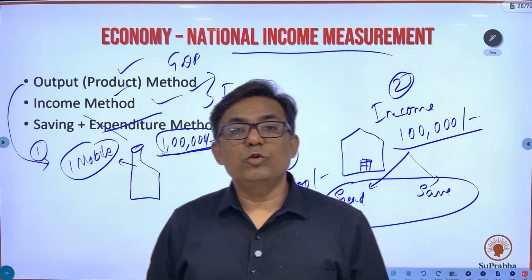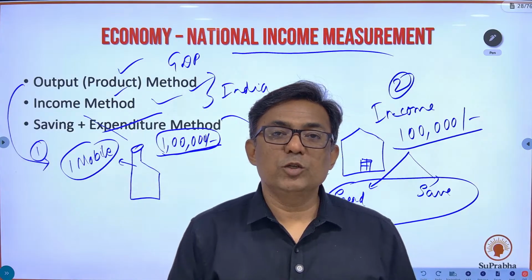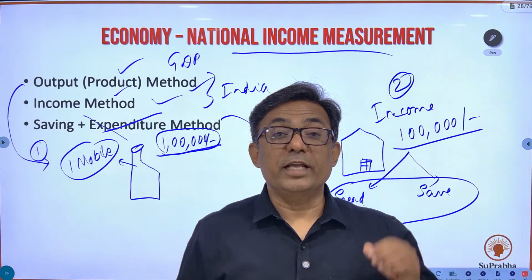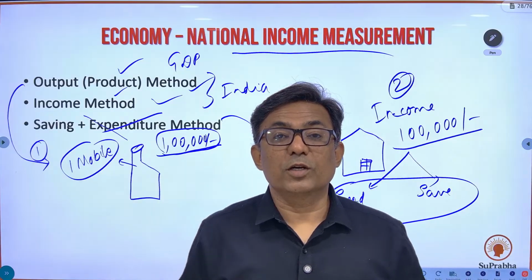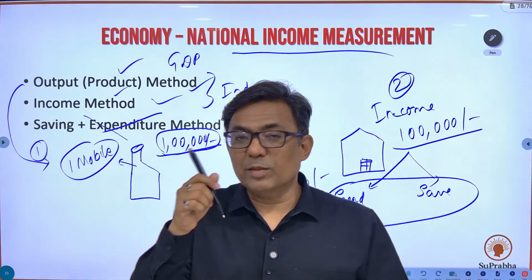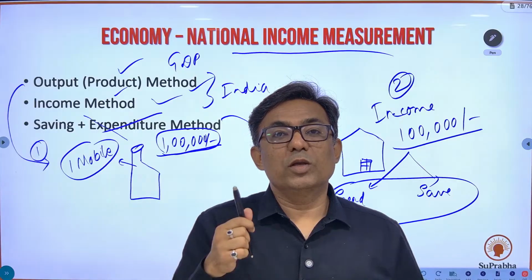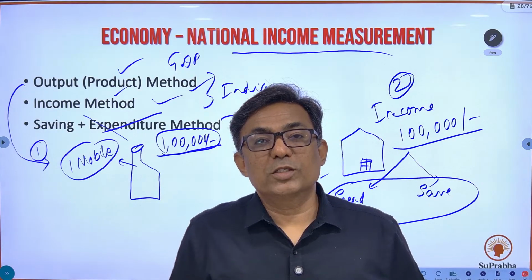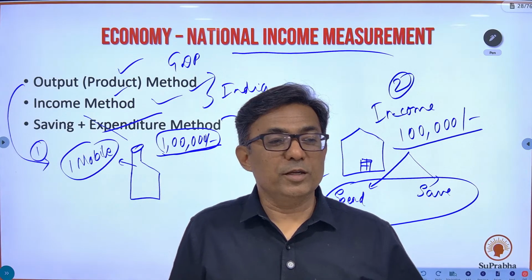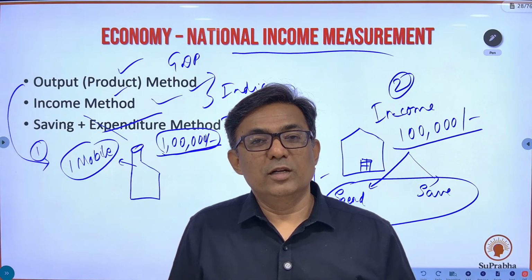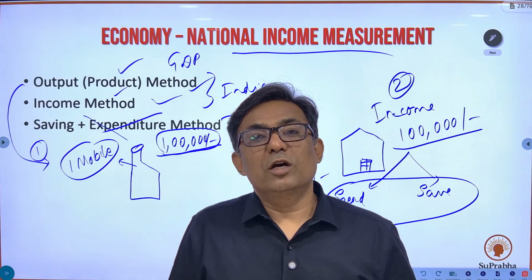So where do you use output method? Output method you use where the product is tangible. Where the product is tangible, जो product आप हाथ में ले सकते हो, देख सकते हो. Such products, you are going to use output method. So agriculture, manufacturing, यहाँ पे here you are going to use output method.